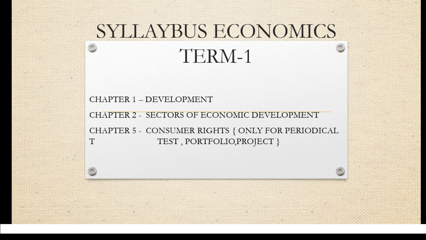The first term syllabus is first chapter development, second sectors of economic development, whereas the fifth chapter, that's your last chapter, is consumer rights. This is only for periodical test, portfolios and project. इस चैप्टर में से थ्योरी में से आपके कोई क्वेश्चन नहीं आएगा. तो दिस इज योर फर्स्ट टर्म syllabus which you're going to write in your copy on your first page, whereas